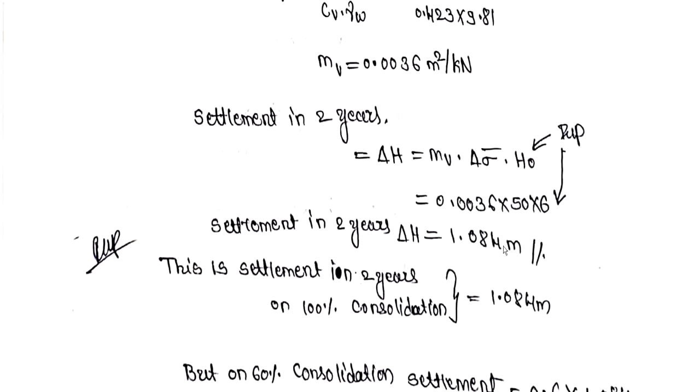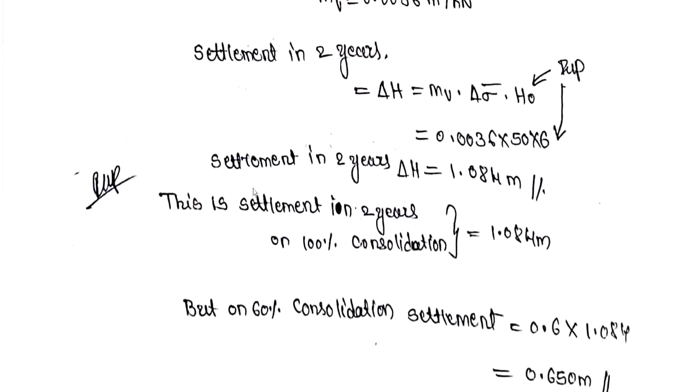1.084 meter is the settlement in 2 years. Now, this is the settlement in 2 years on 100% consolidation. This is very important, so this point you need to understand. Whatever settlement we have found out in 2 years is for 100% consolidation. But what is the settlement for 60% consolidation? We need to find out.